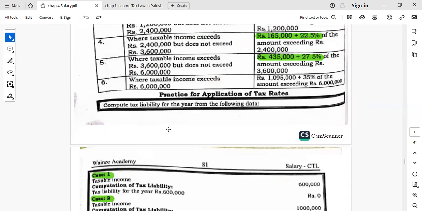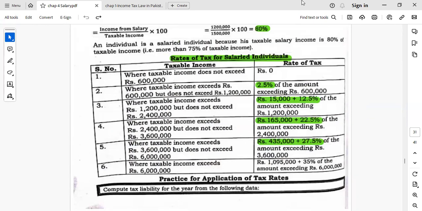For example, if your income is 600,000, there is zero tax. If your income is greater than 600,000 but less than 1.2 million, then 2.5% of the difference amount will be taken. And gradually it will be increased further as your income increases.